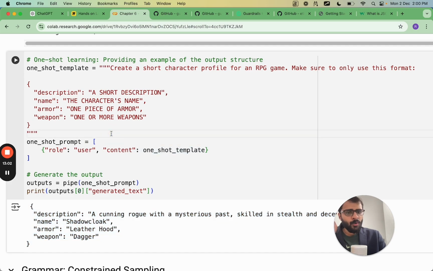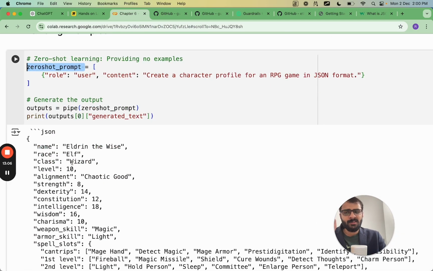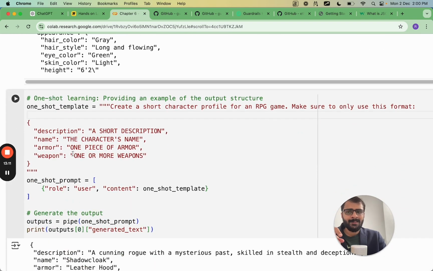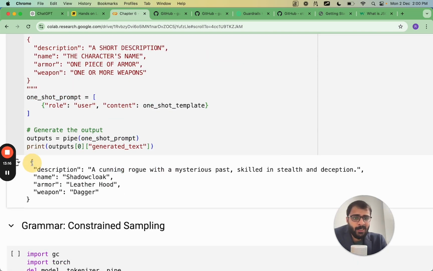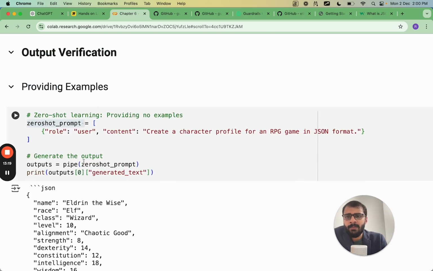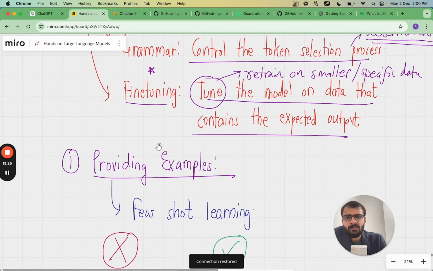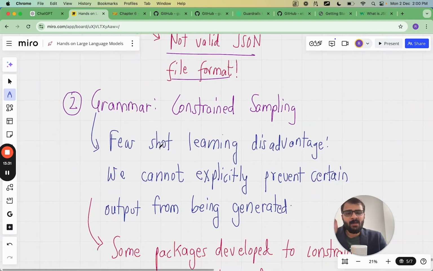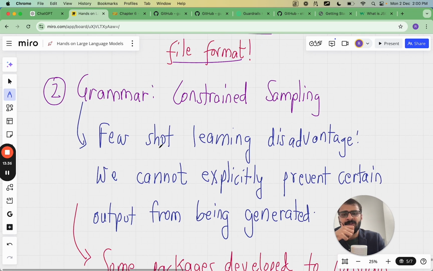So if you run this code file, which I'll share with you, you can first run the zero shot prompt and you will see that the format is not valid JSON, and then you can run the one shot example, and here you will see that this is indeed a valid JSON format. The place where you will find these examples is in this section called output verification. Alright, so that's the first way to control the model output, that's providing examples. The second way to control the model output is constrained sampling.